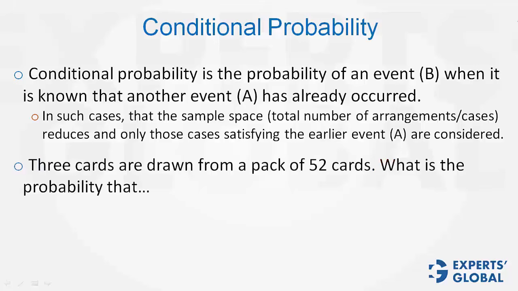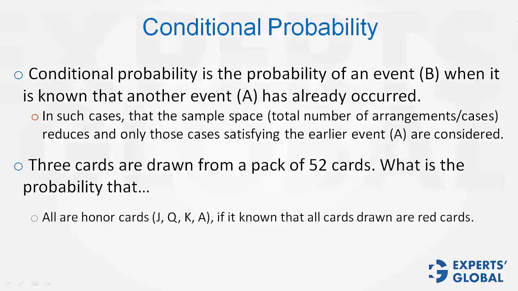Look at this question. 3 cards are drawn from a pack of 52 cards. What is the probability that, in the first case, all honor cards, if it is known that all cards drawn are red cards? So in normal case, we would have taken 52C3 as the denominator. Out of 52 cards, 3 have been drawn. But then, you see, a condition has been given, that it is known that all cards drawn are red cards.